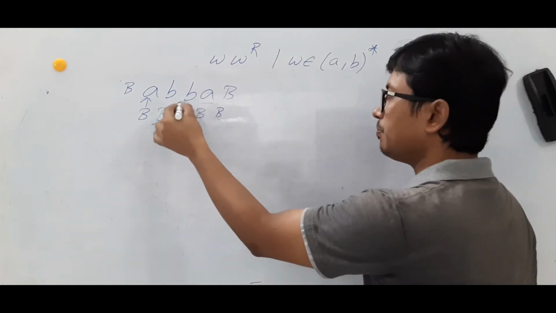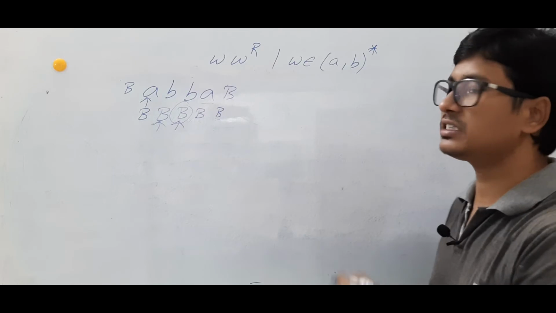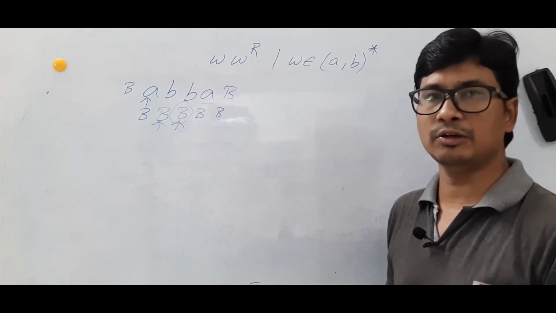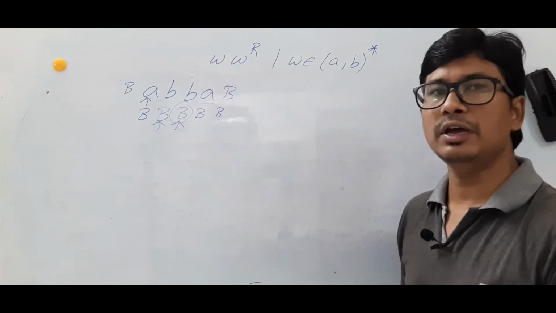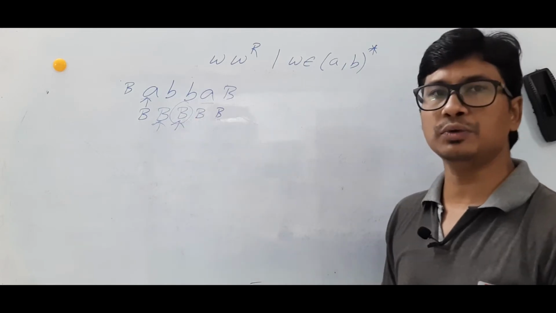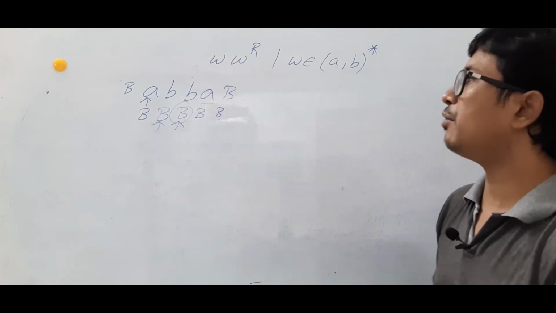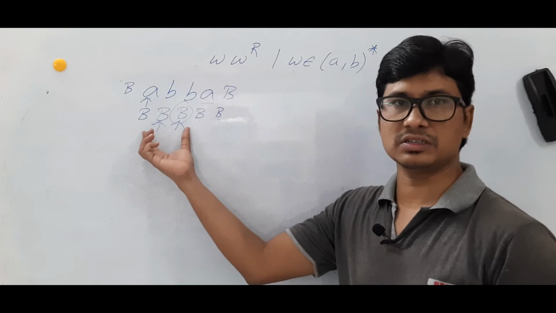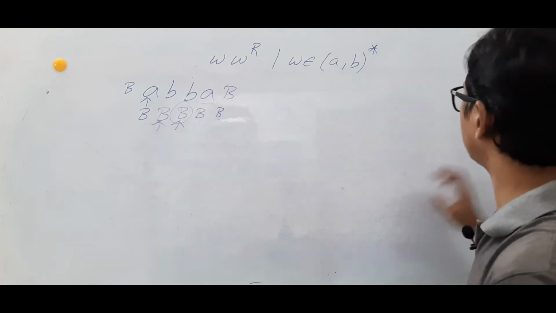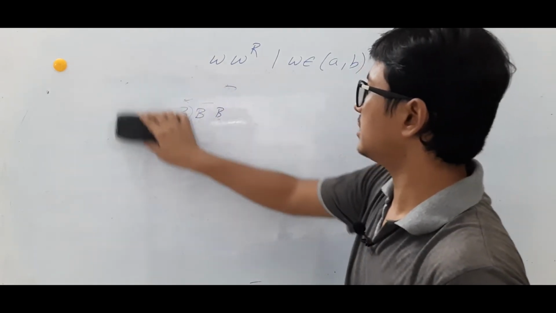And if you find a blank, then the meaning is that the entire string you have finished. Are you able to understand? A's and B's you have matched, then you have to accept it. So I hope you have understood the working process. Is it clear? So now we will construct the Turing machine for it.